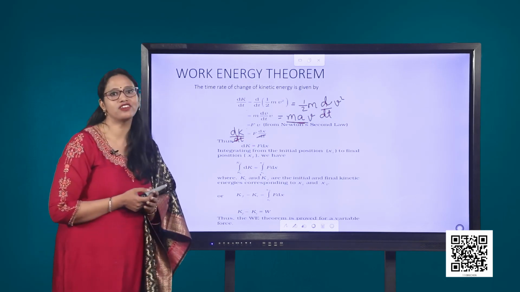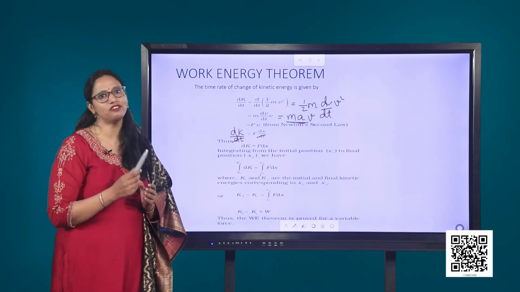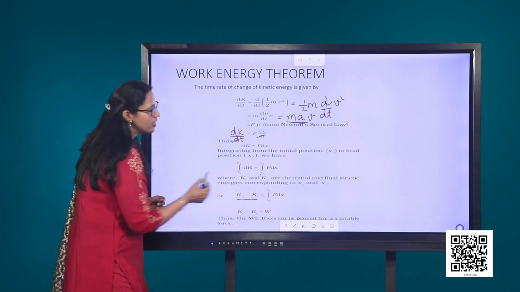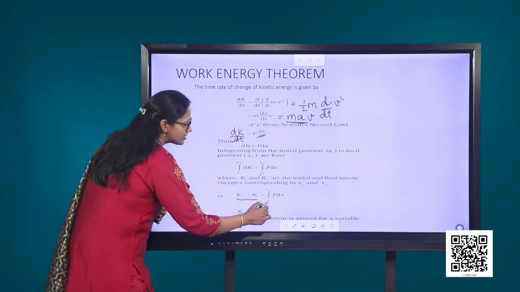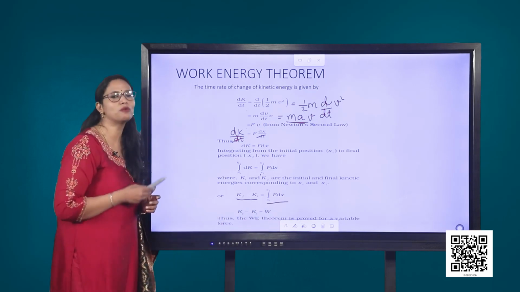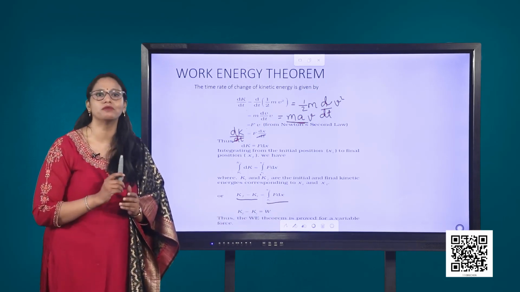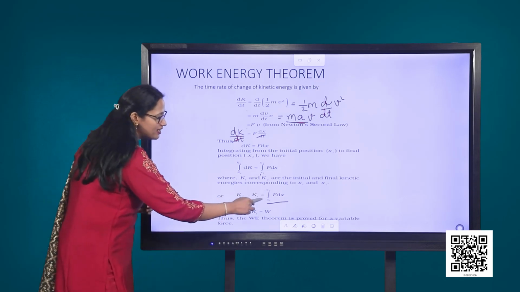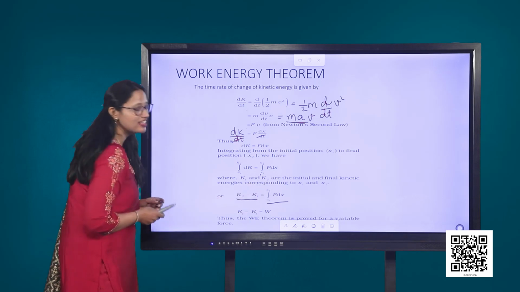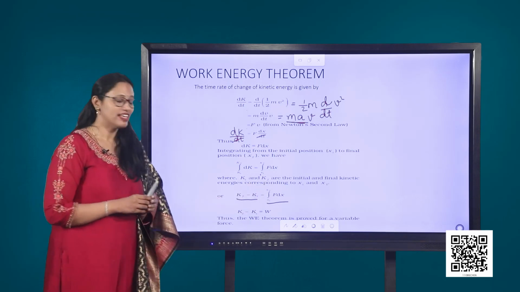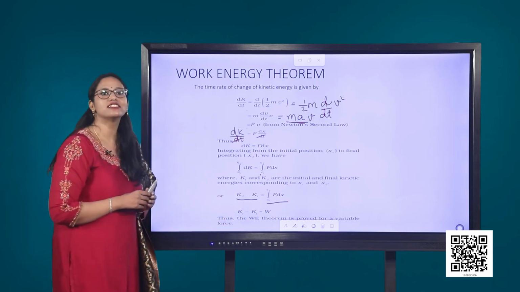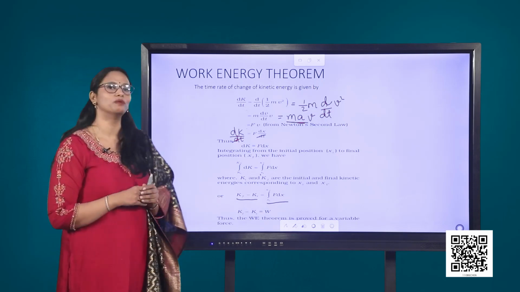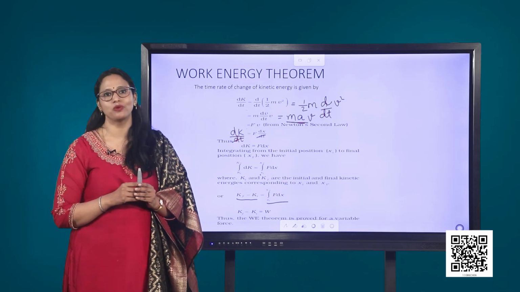Now, xi and xf here represent the initial and the final displacement. Therefore, we have the change in the kinetic energy equal to the integral from xi to xf of F dx. Just now we have found the work done by a variable force, and we know that the work done by a variable force is nothing but the integral from xi to xf of F dx. Hence, we have now proved that the change in the kinetic energy is equal to the work done. Thus, the work energy theorem for a variable force has been proved.